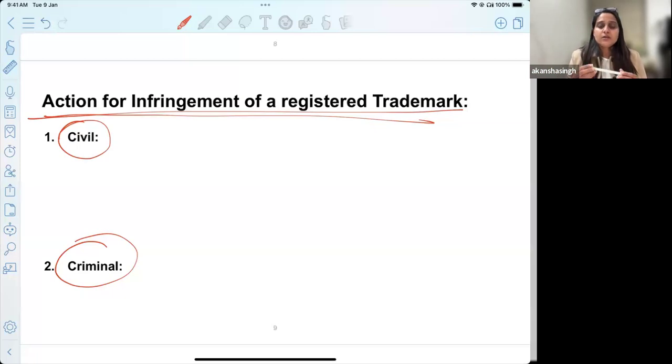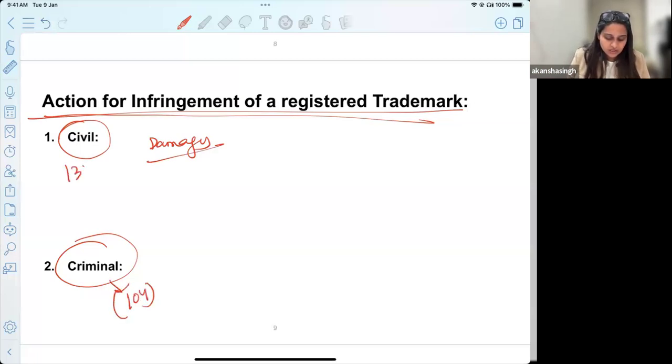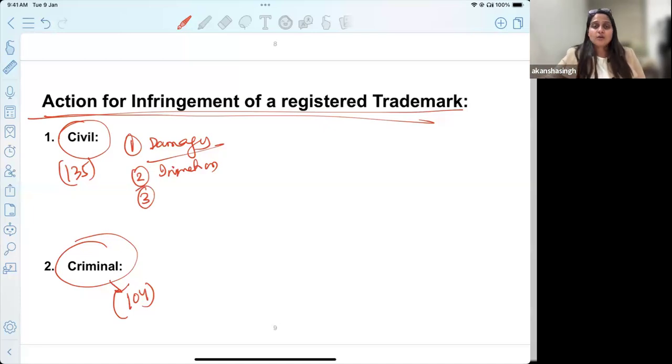Firstly, whatever loss has happened to me, I would want damages for that. Just by common sense we will try to find out, and then we will refer to the provisions also. This is section 104, this is section 135. So we talk about damages because whatever loss has happened, please give that to me. Secondly, we can also look for an injunction, because he has the intention of selling these products using my logo. We would want a temporary or a permanent injunction to be imposed on him.